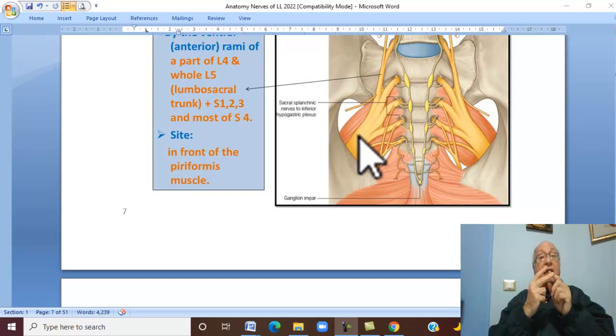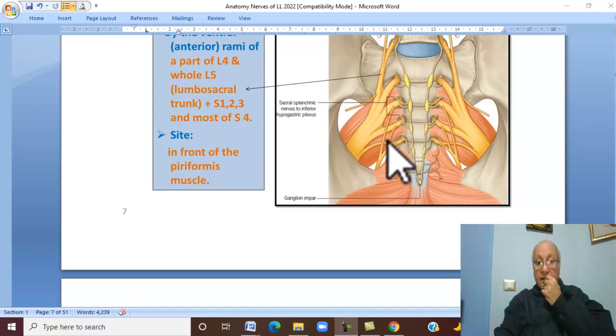In addition to the main nerve roots, S1, 2, and 3. In addition to this nerve, what is this nerve? This nerve is the pudendal nerve. Therefore, the two terminal branches of the sacral plexus are the sciatic nerve and the pudendal nerve. Therefore, terminal branches: pudendal and sciatic.